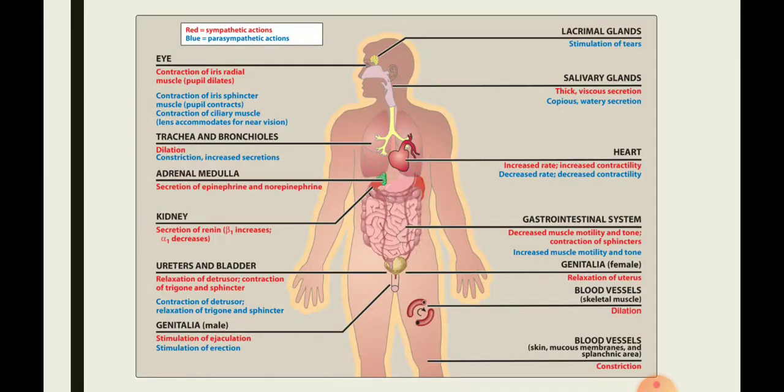So now we know the systems. As we know, it is under the control of both the cholinergic system and the sympathetic system, and the sympathetic system is marked in red, whereas the cholinergic system is marked in blue. The distribution of receptors you can understand. Once you see the distribution of receptors and the role of different receptors, you will be able to understand which receptor is present where. It is given in your book. If you read your book, or once we discuss these things in the lecture class, you will be able to understand these matters.